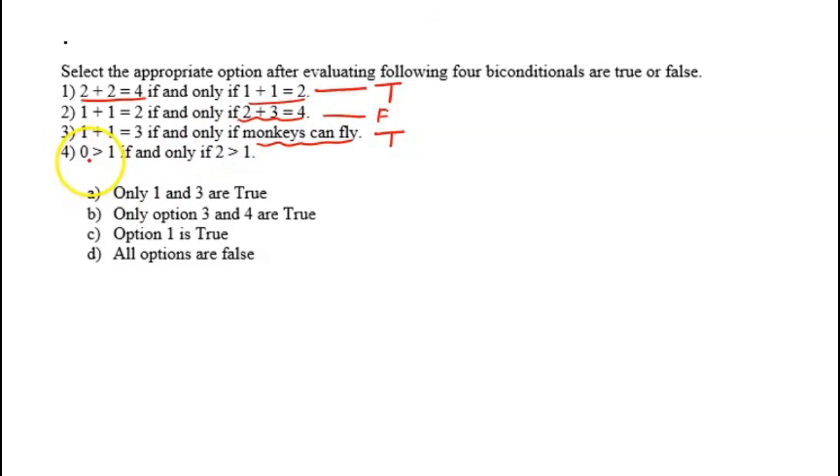If I look at this: 0 is greater than 1 if and only if 2 is greater than 1. So 0 is not greater than 1, so this is a false statement. 2 is greater than 1 is true, and 0 is greater than 1 is false. So one is false, another is true, so it will be a false statement. So here we are getting 2 statements to be true. They have asked to select the appropriate option after evaluating the following 4 biconditionals as true or false.